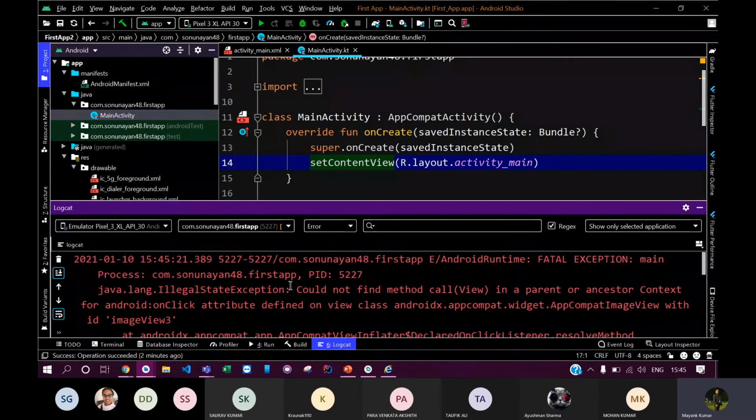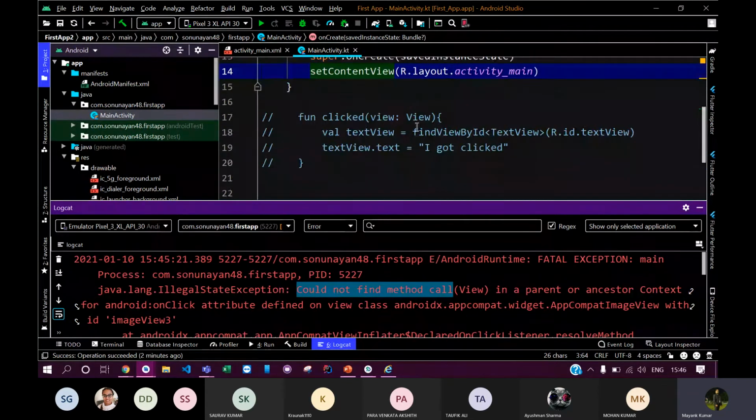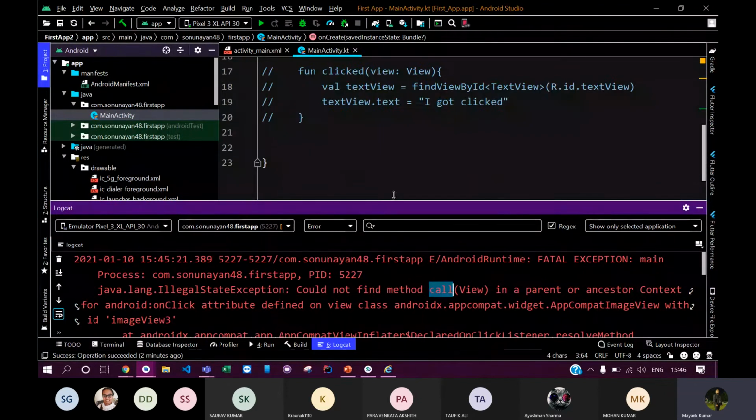Just find the relevant thing. You can see here that it is saying it could not find a method call, and I've just told you that this was the main cause of the error, because I have not defined any method named call here.